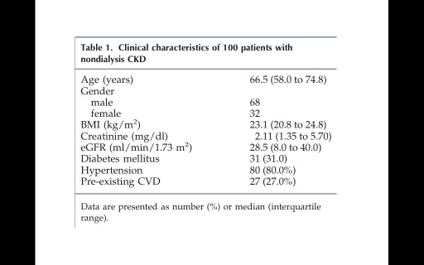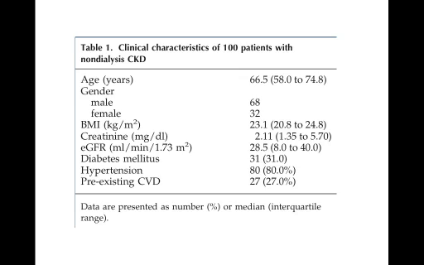If we look at the characteristics of the 100 patients that were included in their population, and again, these were non-hemodialysis patients, their mean age was around 65 years. There were more men in this patient population, other than the study I was talking about previously that had more females. Their BMI was around 23.1, which is very typical for a Japanese population. They don't have a very high BMI to begin with. Their serum creatinine was 2.11. Their eGFR was around 28.5.